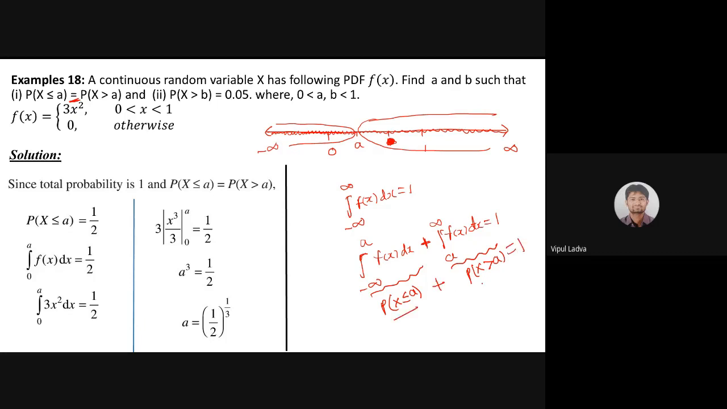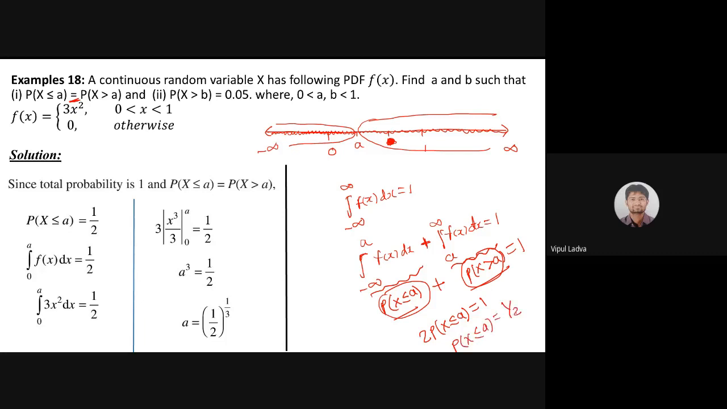अब ये दोनों सेम है ऐसा बताया गया है, that means instead of writing this, or instead of writing this, I may write it twice. So 2 times the probability that x is less than equals to a will be 1, because ये दोनों same है. अगर ये भी y है तो ये भी y है, then I can add y plus y as 2y, so it is 2 times the probability that x is less than equals to a, and using that, the probability of x less than equals to a will be 1/2.